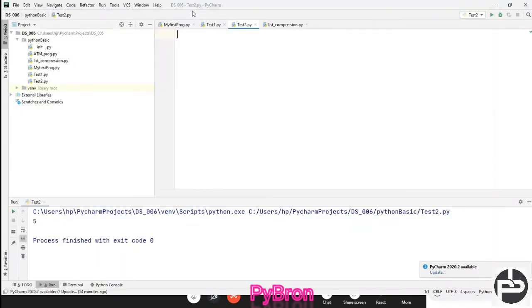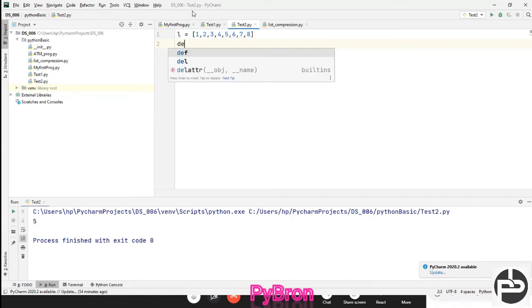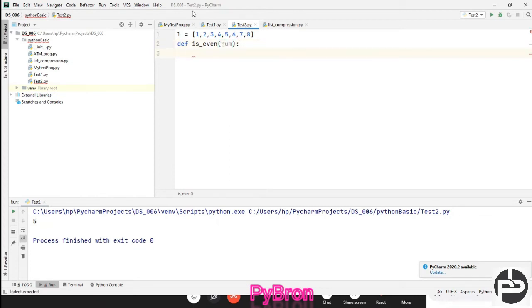I'm going to create one list here, and inside it define 1, 2, 3, 4, 5, 6, 7, 8. Now to filter only the even part, we can create one function, def is_even, and inside it I pass the number, and write: if number modulus 2 equal to 0, then return True, else False.